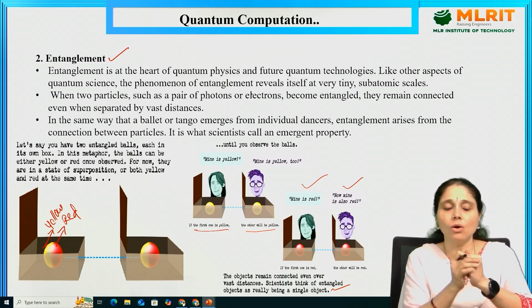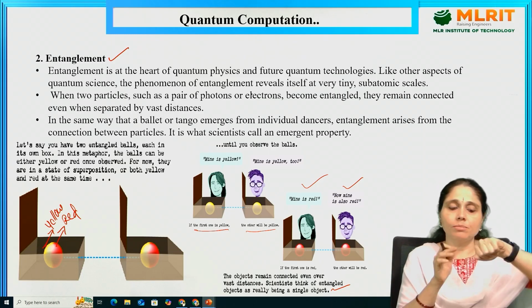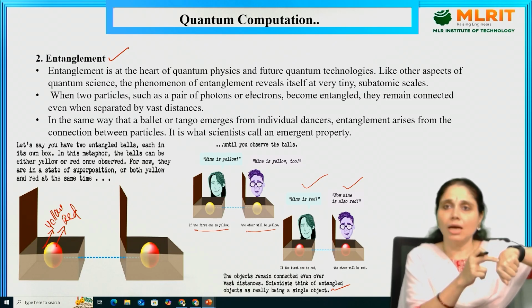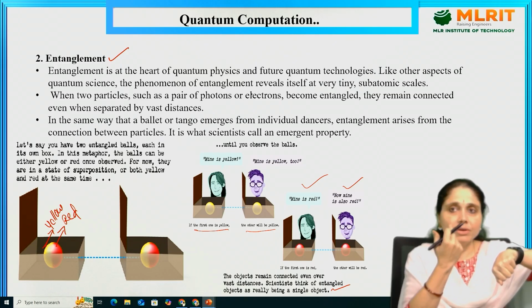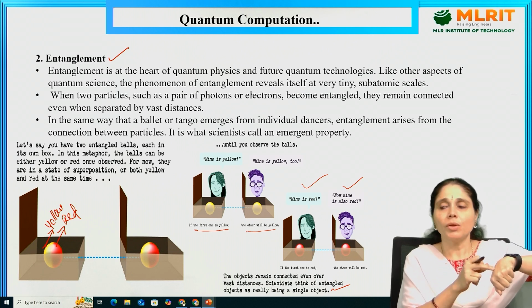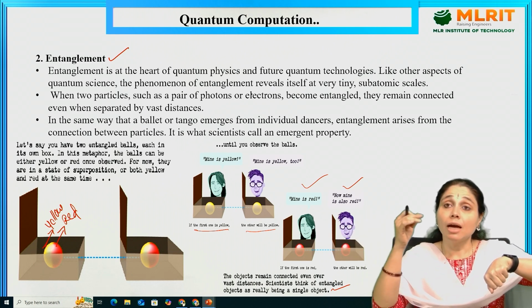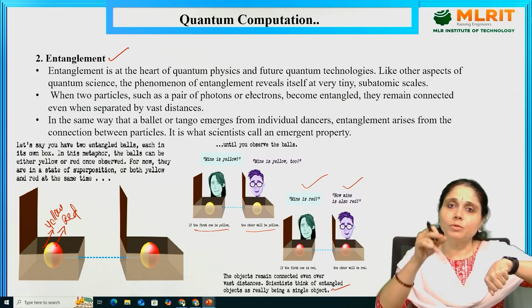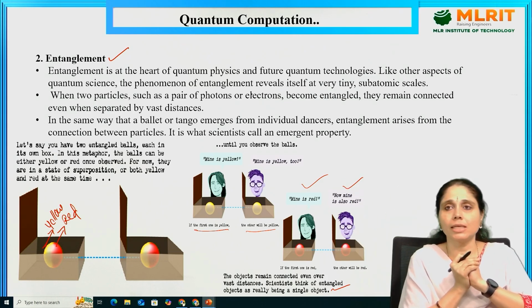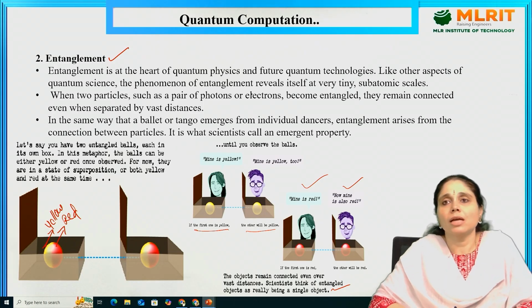Likewise, if I am observing the yellow color and the other person also observes the same yellow color, that is entanglement. Simply, that is entanglement. So, let us have the definition.